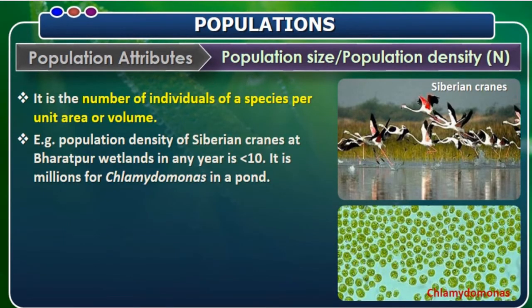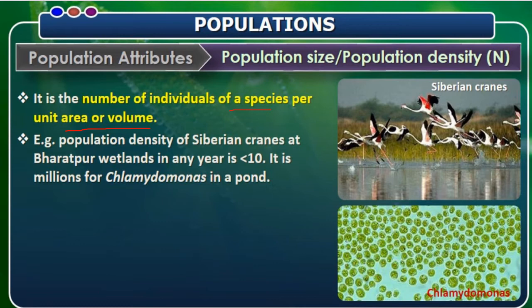So population size or population density, when we consider it, is the number of individuals of a species per unit area or volume. When we consider volume, see, this is the Chlamydomonas we have taken. How will we measure this? If you take a test tube, you will measure in volume, that is, 1 ml of the medium has so many bacteria or Chlamydomonas existing. In this way we calculate the population size and also population density, which is denoted as N.